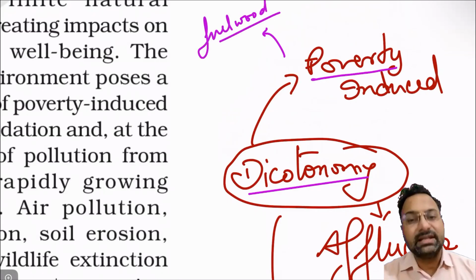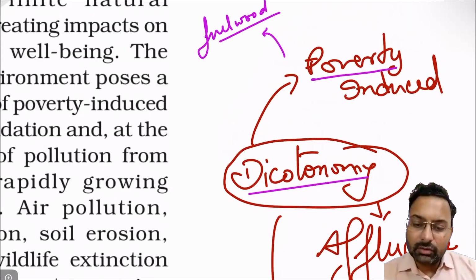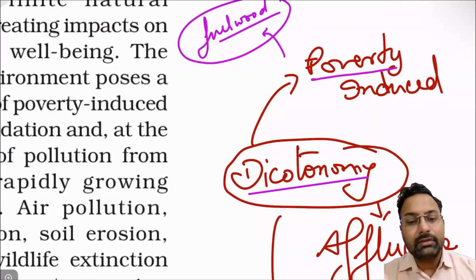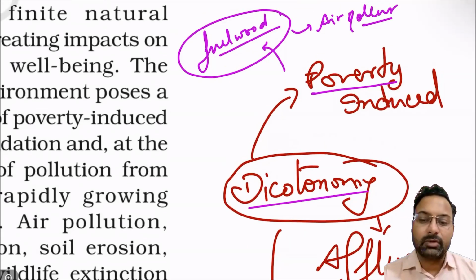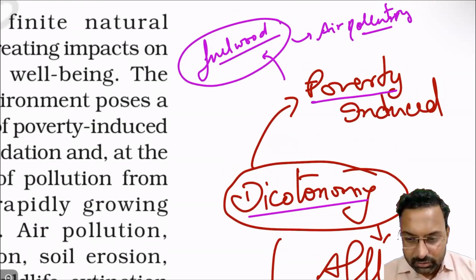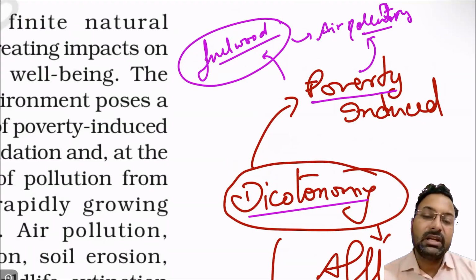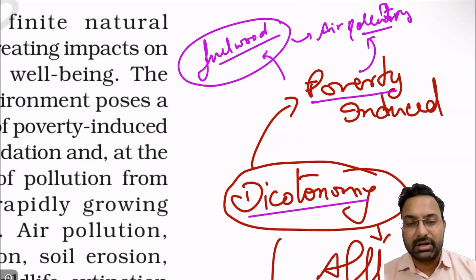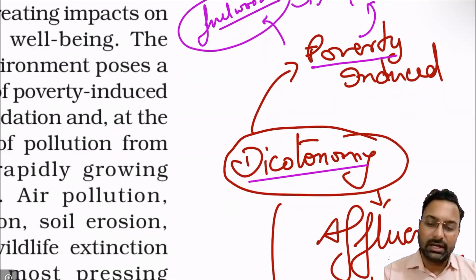Because fuel wood is easily available throughout in the nearby forest, they cook their food on the fuel wood. So in effect, when they cook their food on fuel wood, they pollute the air. But what can be done? Because they are poor people, the pollution is being increased because of the poverty. It is the poverty induced pollution that cannot be avoided, right?